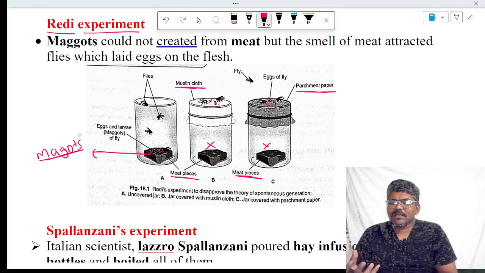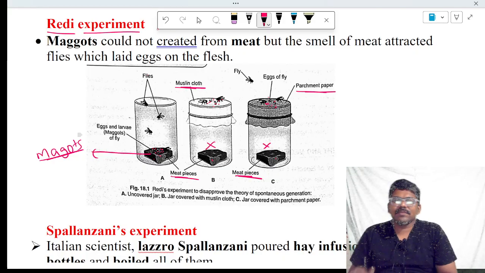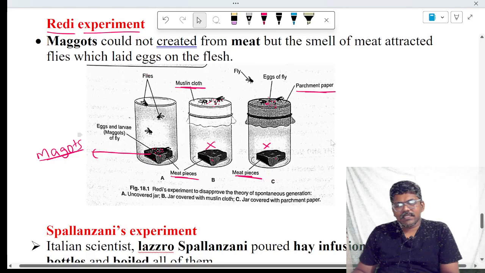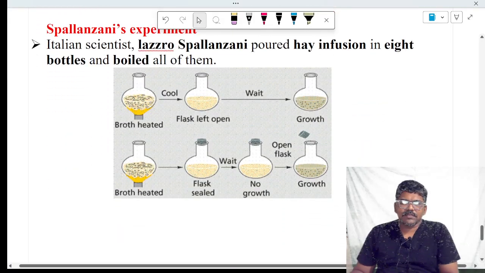The ripened boiled meat produces some smell. The maggots are attracted by that smell, so they reach the cloth and lay eggs. That is the reason for the presence of eggs on muslin cloth and parchment paper. That is about Redi's experiment. In this experiment, he disproved spontaneous generation and gave support for biogenesis.